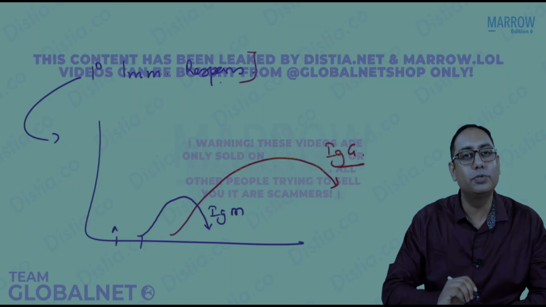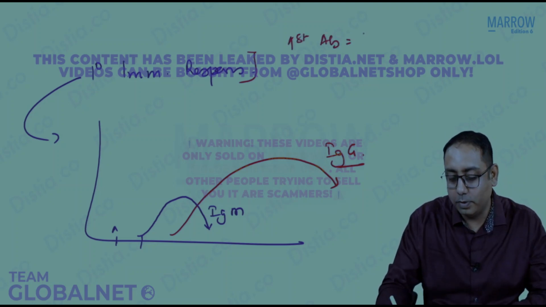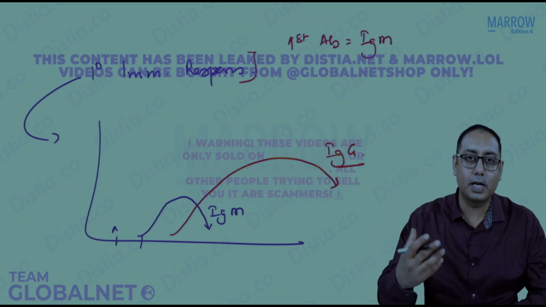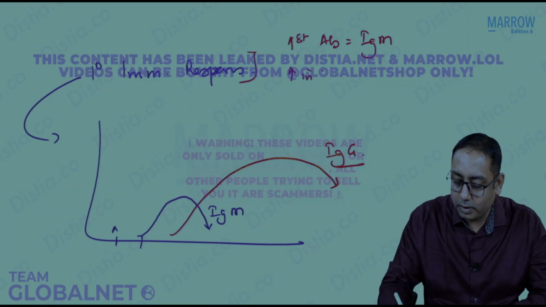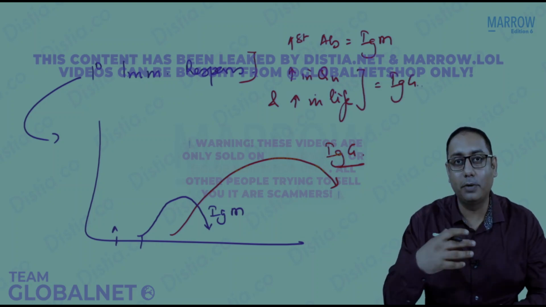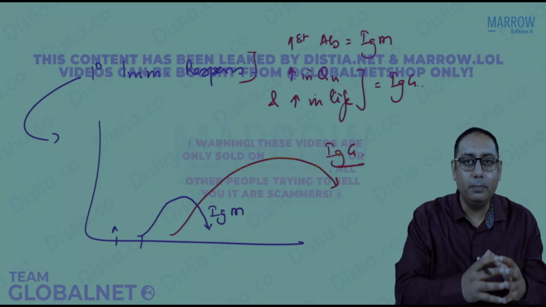Just 2 MCQs over here, beta. Which is the first antibody to appear? The first antibody to appear is the IgM. And which has a more pronounced action, is more in quantity and has a longer half-life, please note, it is the IgG. The subsequent antibody made by the body is known as IgG. This is called the primary immune response.